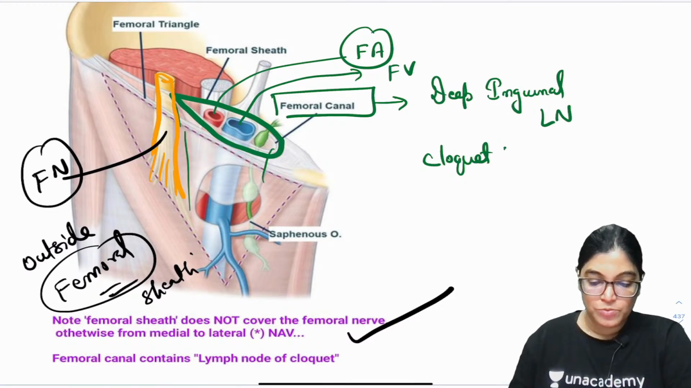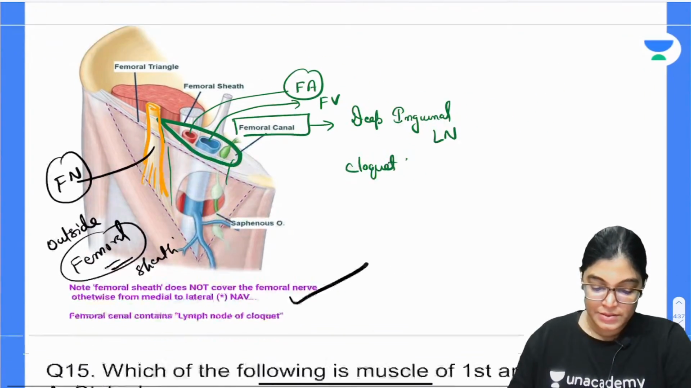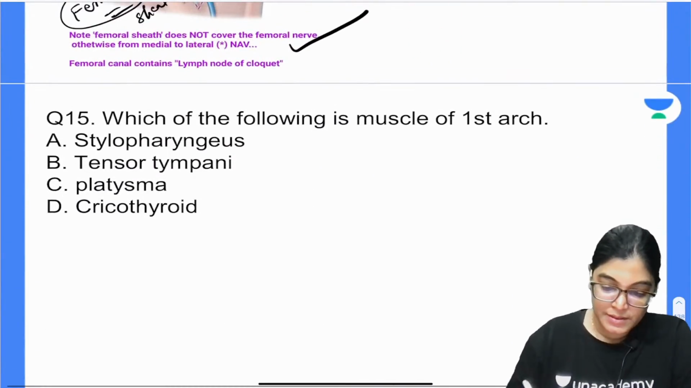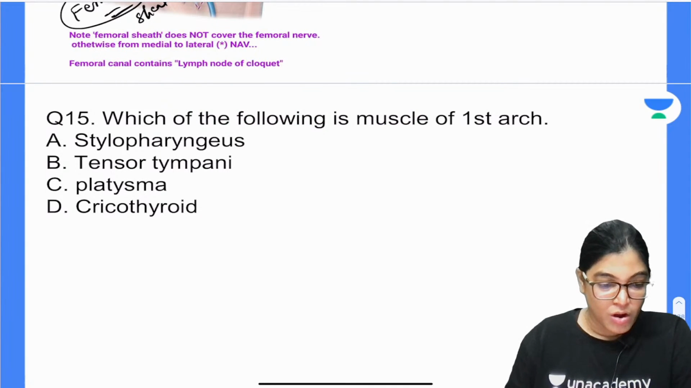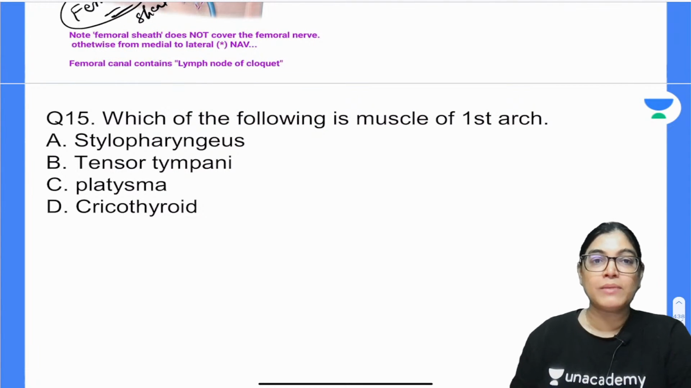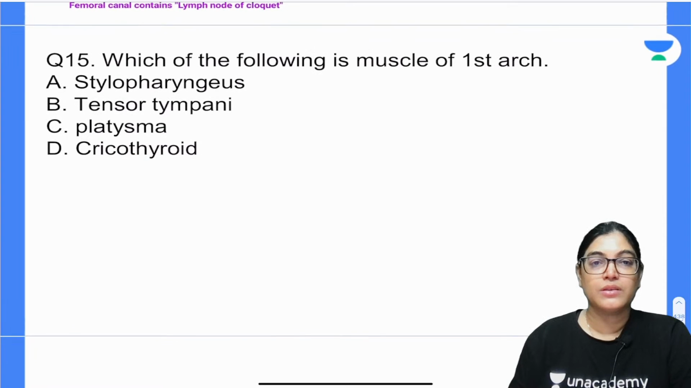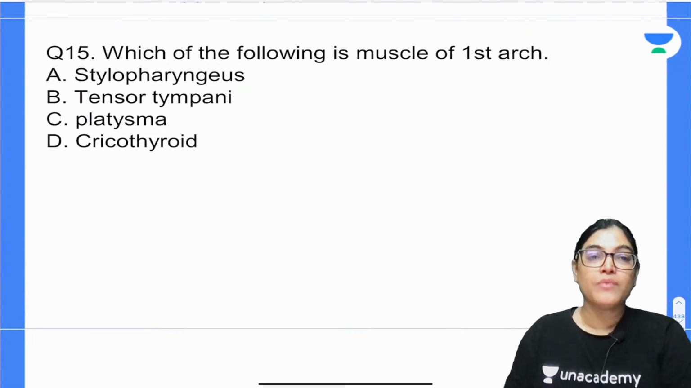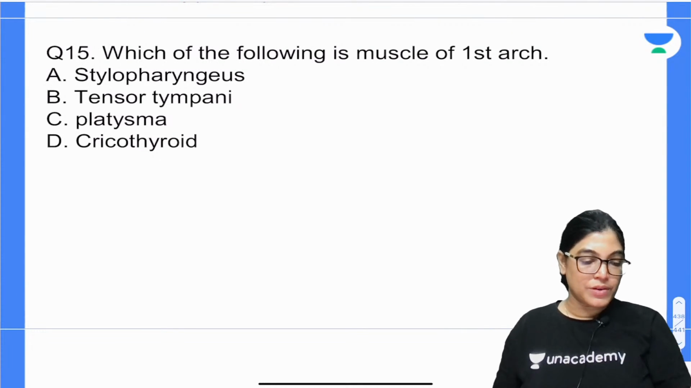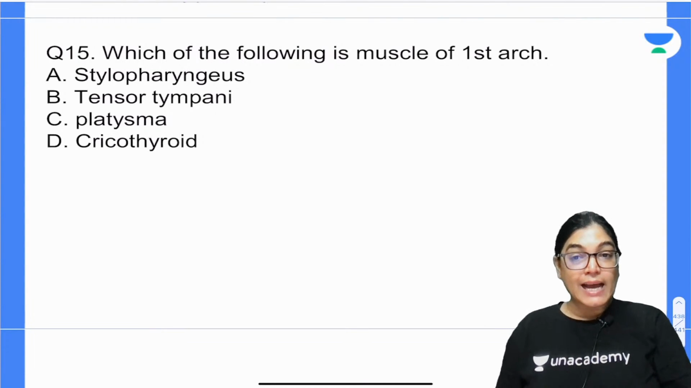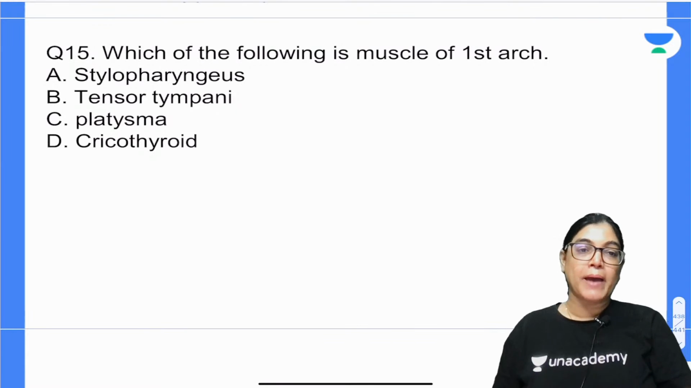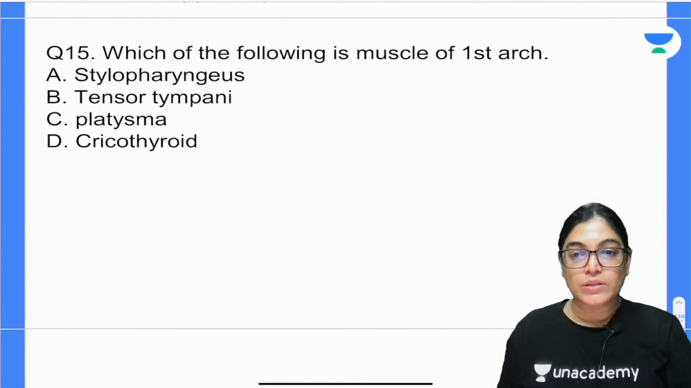Thereafter, let us move on to question number 15. Which of the following muscles is the muscle of the first arch? Mark the correct answer. Which of the following muscles is the muscle of the first arch? Whether it is stylopharyngeus, tensor tympani, platysma or cricothyroid.